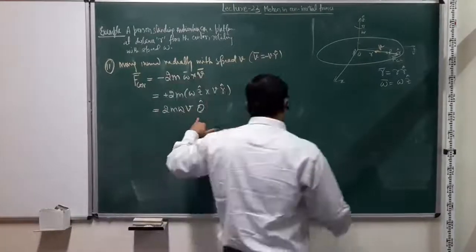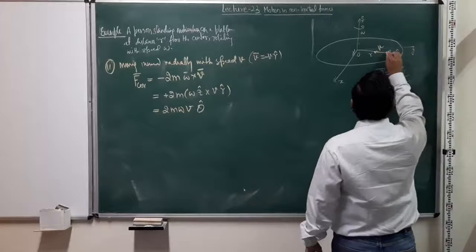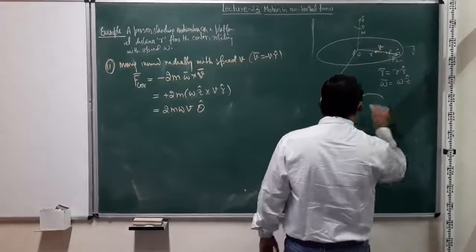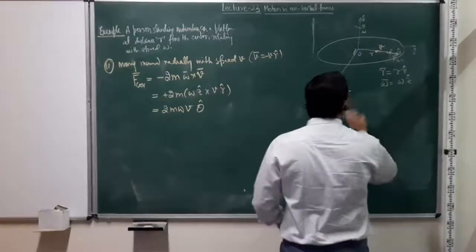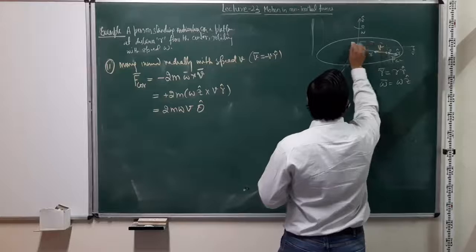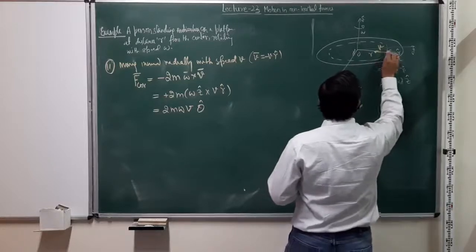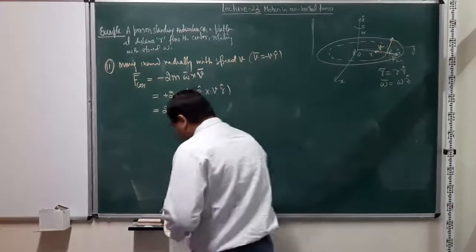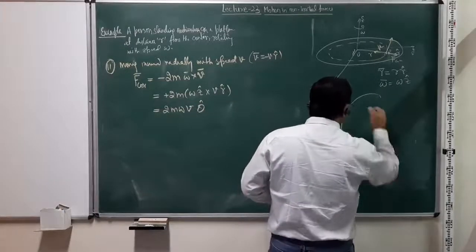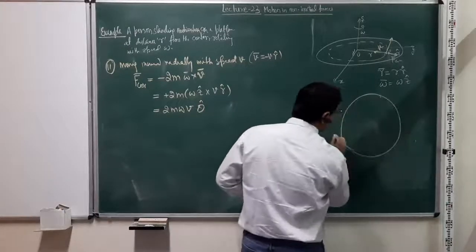And what is the direction theta? Let me draw it in this way. Here the person is tracing out this large circle, and this is the theta cap direction. We can again rotate it by 90 degrees and look from the top view.